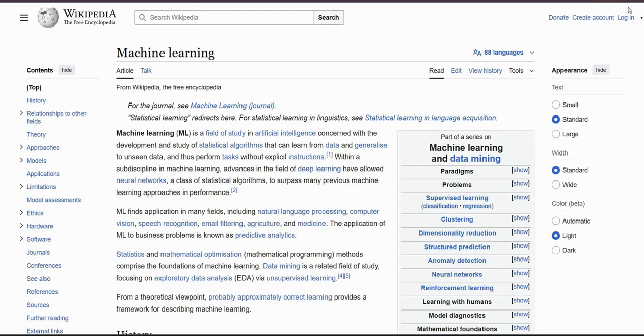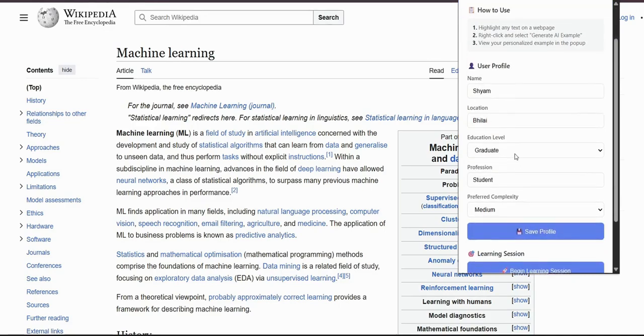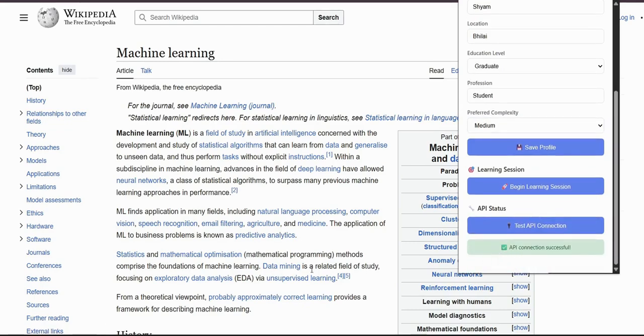Everyone. Today I am going to introduce my AI example generator called ExaCraft. So from extensions we can go to here. The user can enter their name, the location, the education level, the profession, the preferred complexity. And we can test the API connection here to see if the app is running or not.